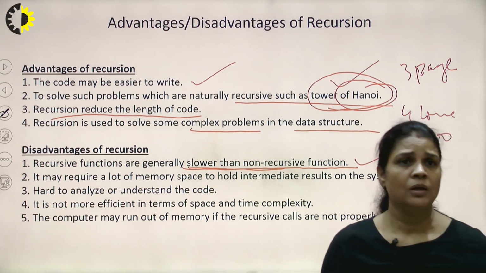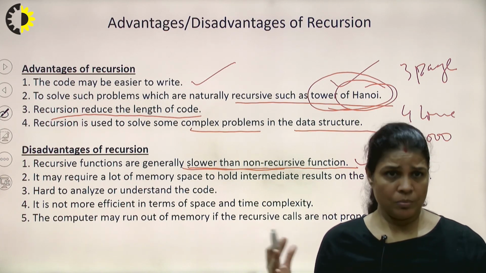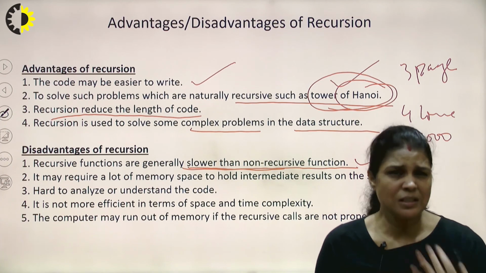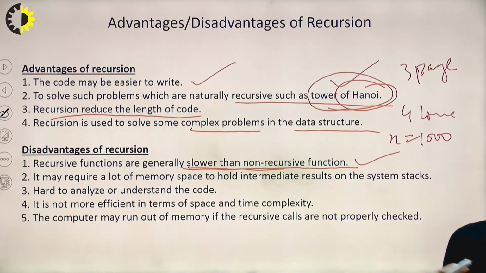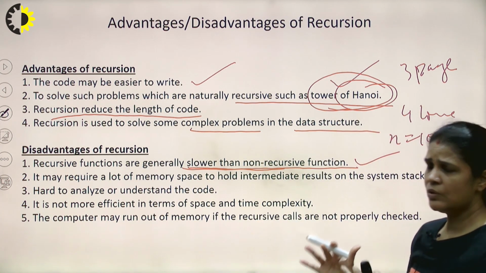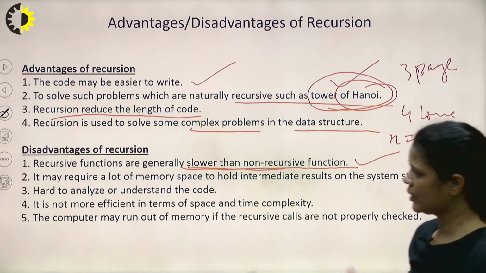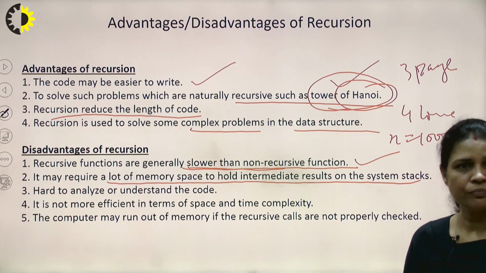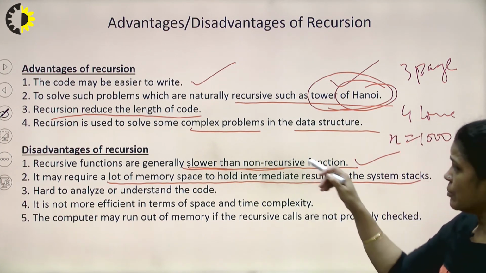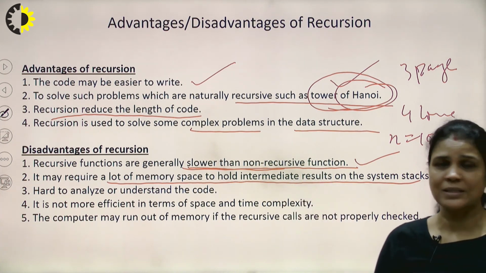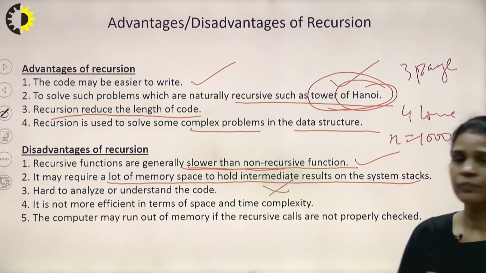Sometimes we face a lot of complexity, meaning we need to implement a problem and it is difficult to solve that problem non-recursively, then we can follow the recursive process, right? So it is used for complex problems, not for simpler ones. Simpler ones we use only to understand, right? It may also require lots of memory space to hold the intermediate results. Now what we are understanding: time complexity is not good for a recursive algorithm, and if we talk about space complexity, it is also not good, right?